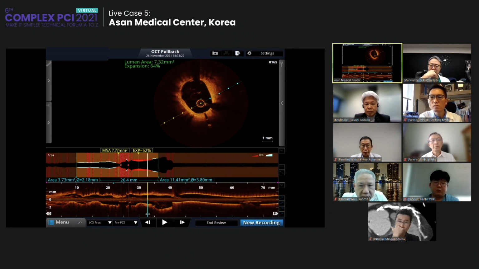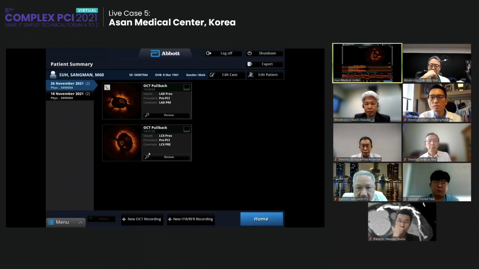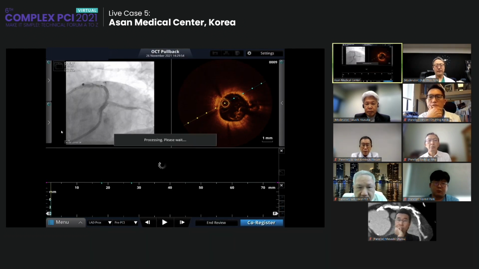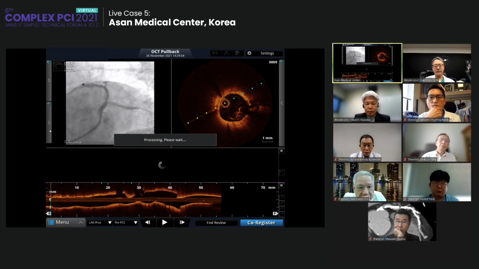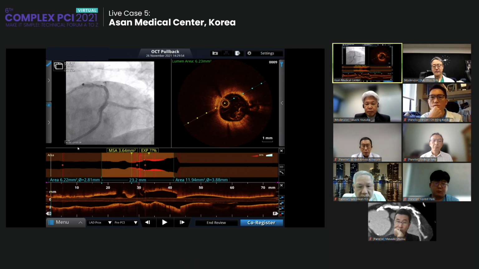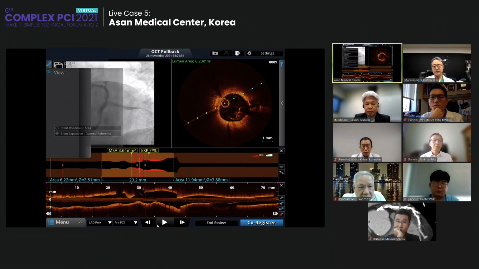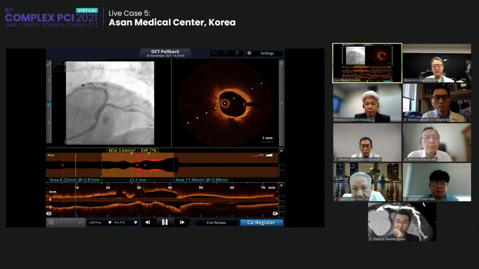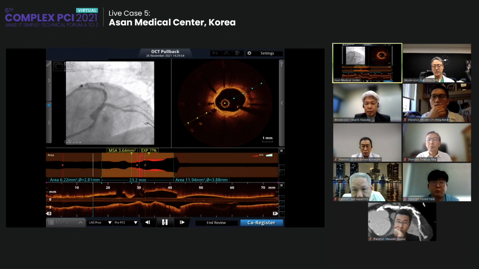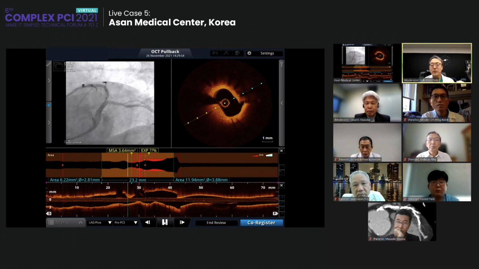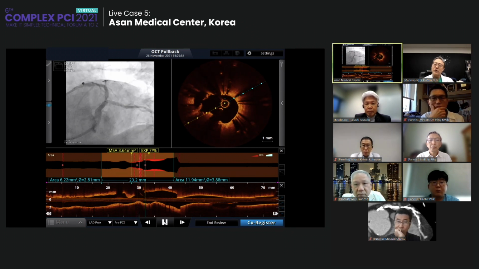Let's see again the LAD pullback. This is the circumflex pullback, and at just the distal left main bifurcation, there was still malapposition. And this is the pullback from the mid LAD. Yes, pullback, please. Yeah, play. This is the previous stent at the prox LAD. And there's some bare portion, a very short bare length. And here is the prox LAD, and you can still find the stent.